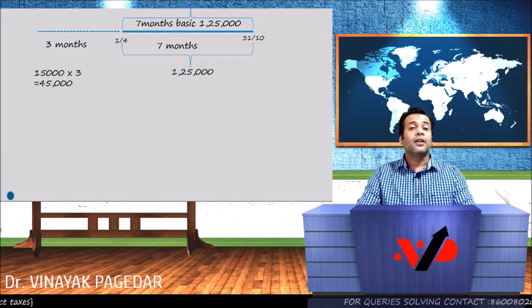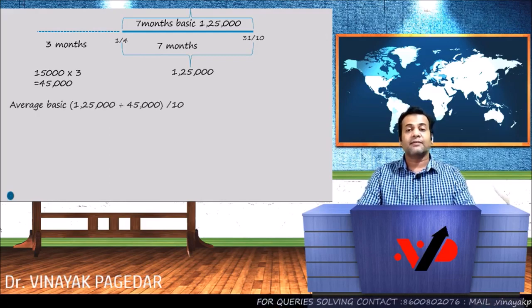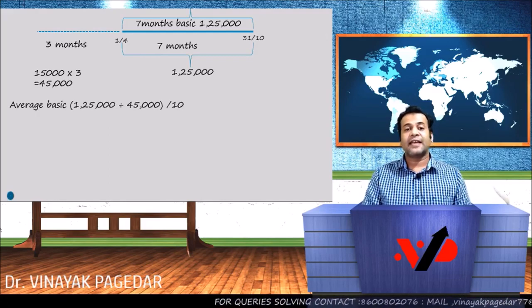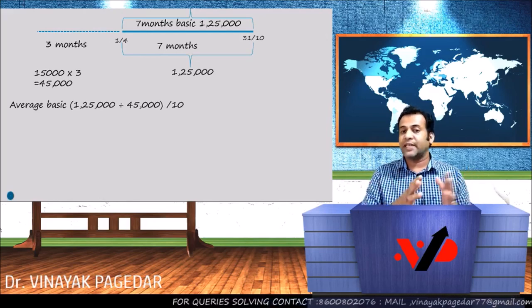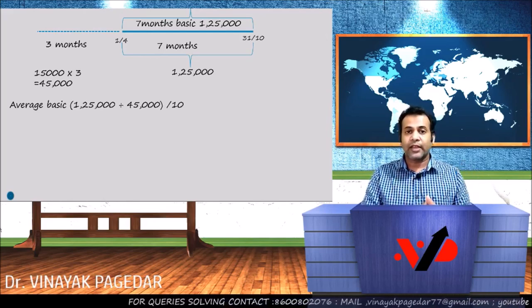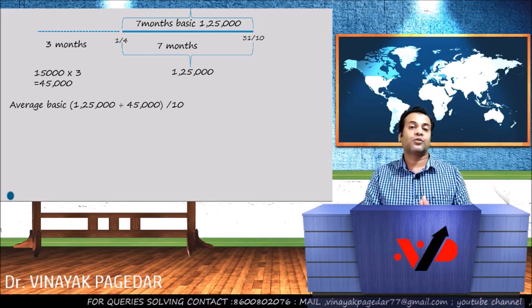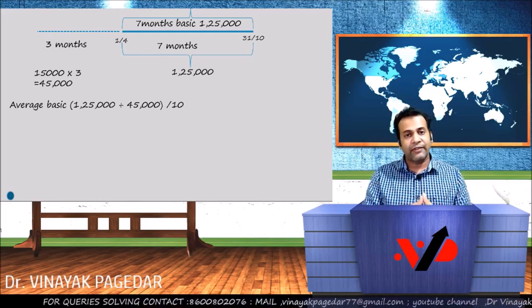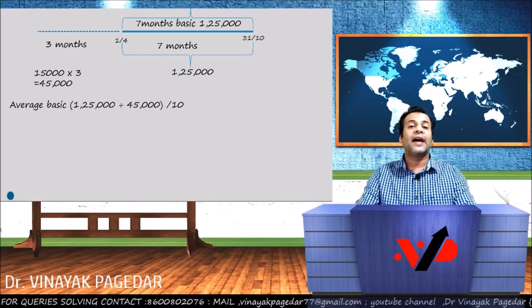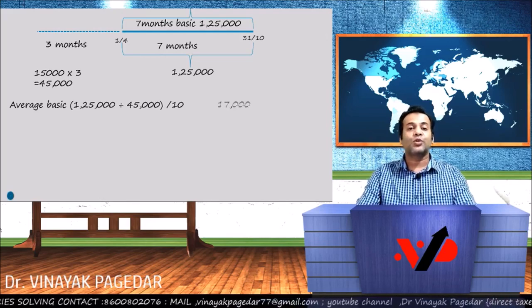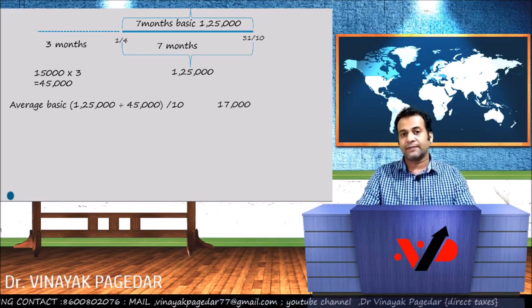So now you find out your average basic. The average of the basic salary will be the average of the preceding 10 months, which is 1,25,000 plus 45,000, that is 1,70,000 divided by 10, which will come to 17,000 a month.